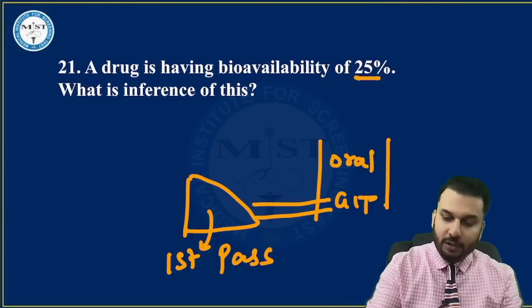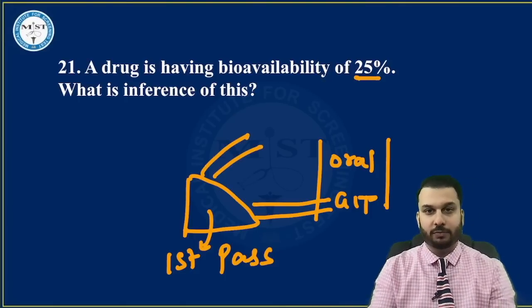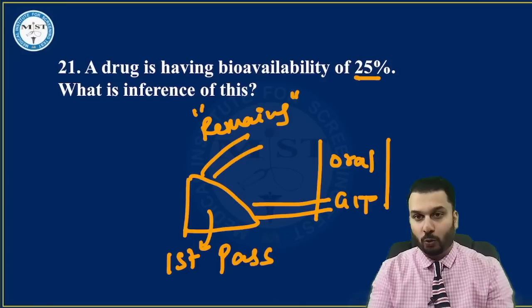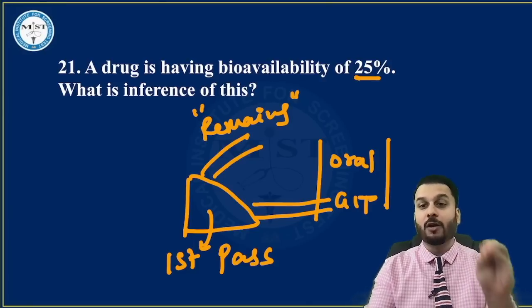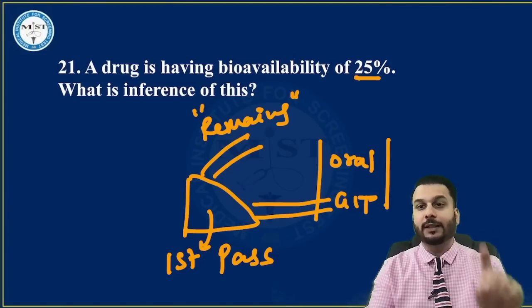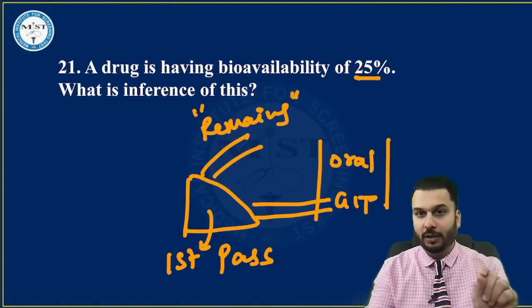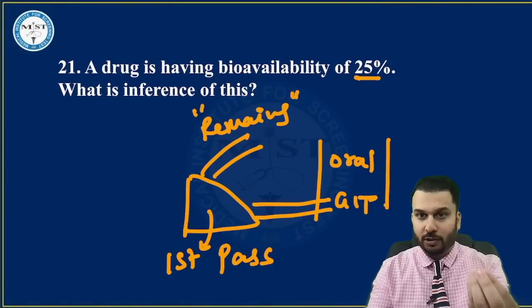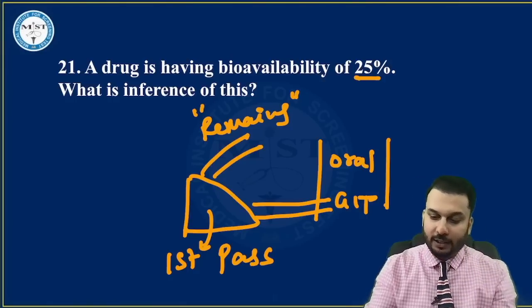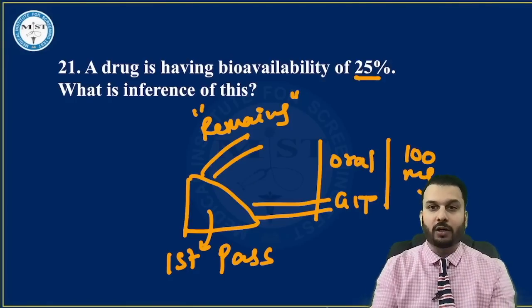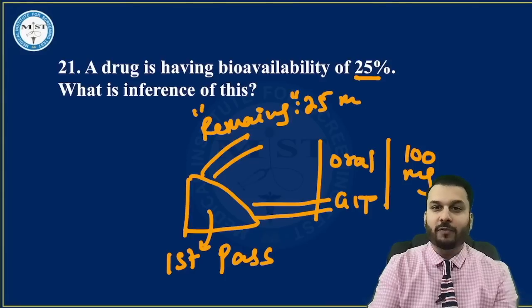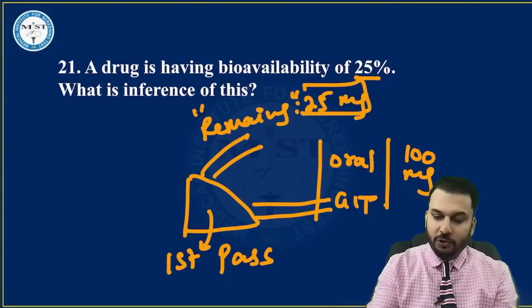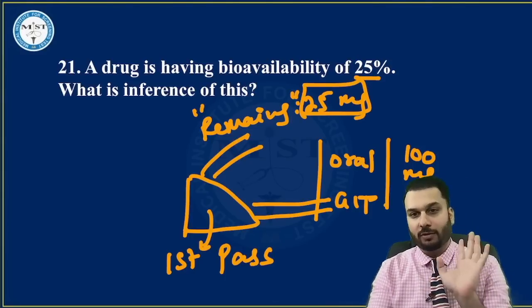Now the remaining drug that comes into the system, which is able to be used, the final amount of drug reaching the systemic circulation, which is able to be used by us, is called bioavailable drug. That means in this question, assume somebody had taken 100 mg of a drug. Finally speaking, how much came into the blood? Only 25 mg. That 25 mg is called bioavailable drug.